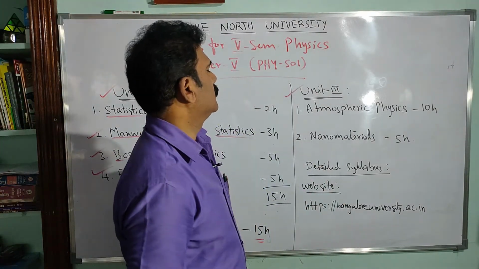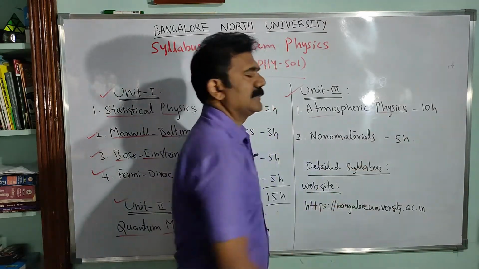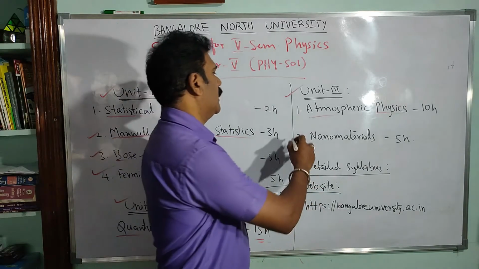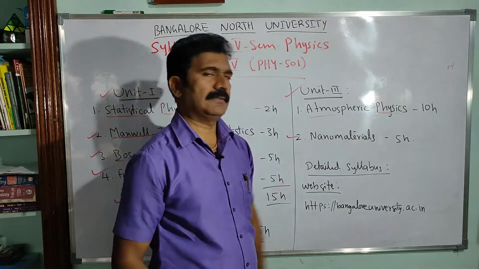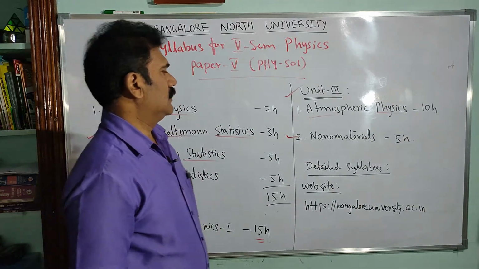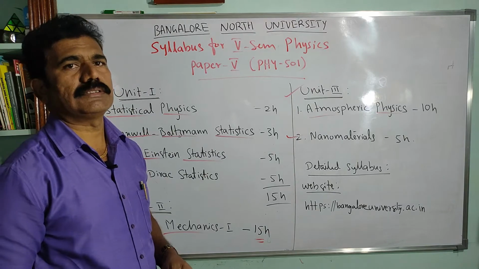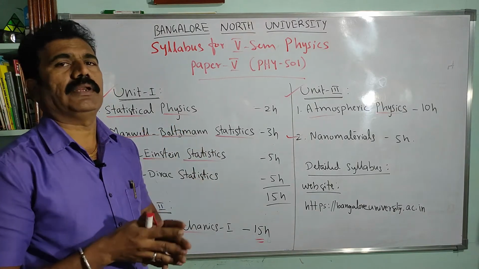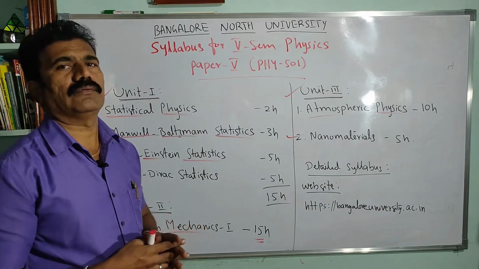Next, let's look at the third unit. Unit 3 consists of again 2 chapters, that is atmospheric physics for 10 hours and nanomaterials for 5 hours. Totally again 15 hours portion. Clear? After these 3 units, you get a simple idea about how to cover the portions and how to plan for your studies.